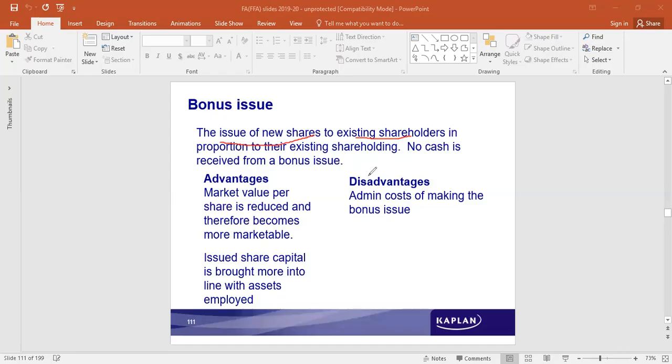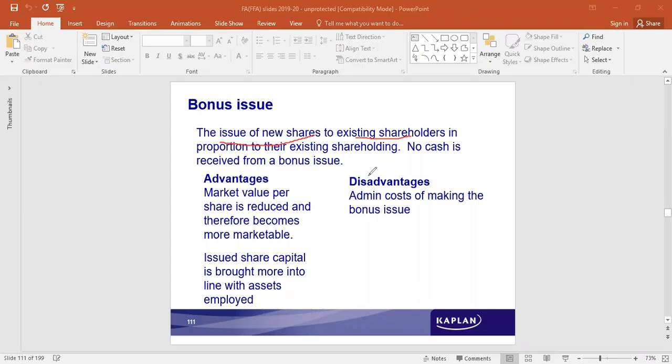When cash has to be distributed, that would reduce the available funds with the company. Therefore, in place of paying cash to the existing shareholders, new shares would be issued to the existing shareholders. So no cash is received. Shares are given in exchange, in lieu of making a cash payment.